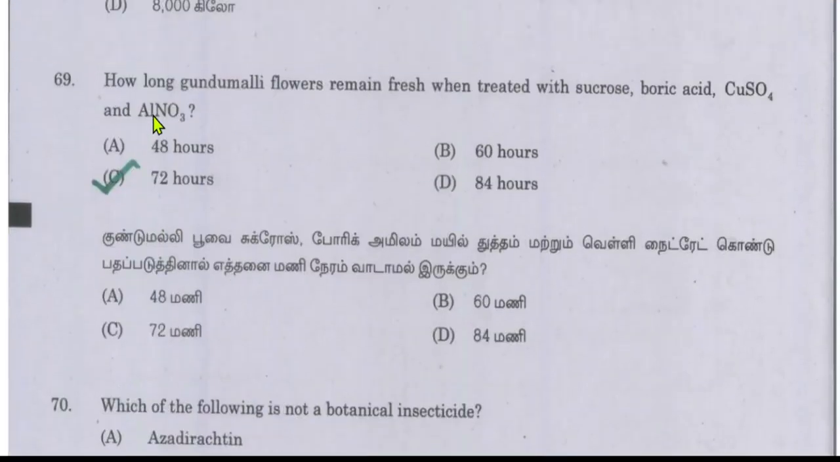So why? We all know silver nitrate is an inhibitor of ethylene. Ethylene causes the senescence of the flowers. We have to minimize senescence in the cut flowers, so to do that, we use silver nitrate and sucrose, boric acid. It also has some kind of mechanism, it acts as an osmoprotectant.